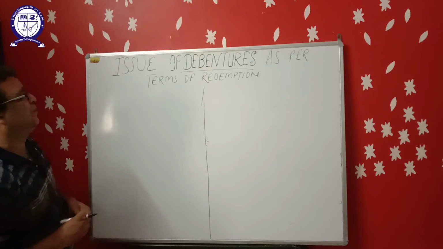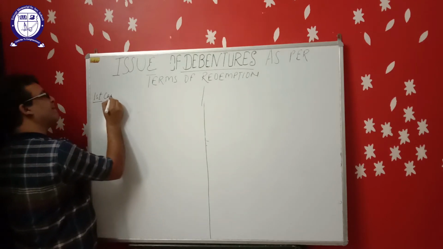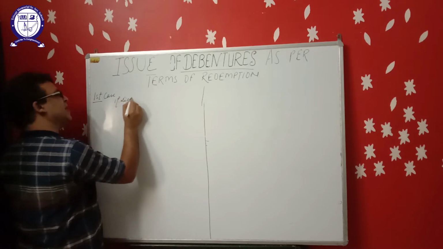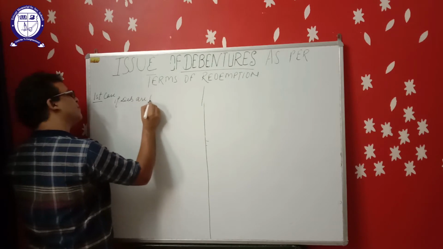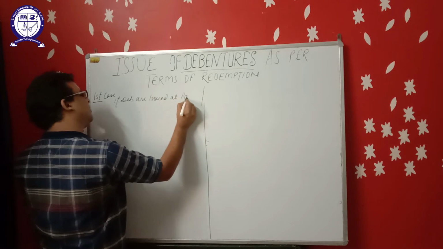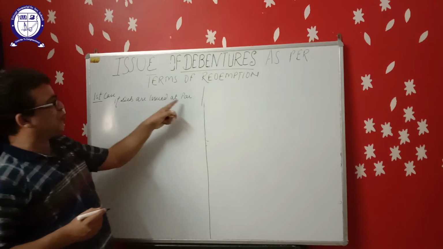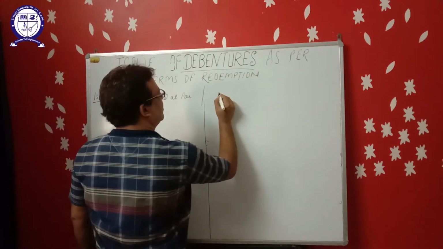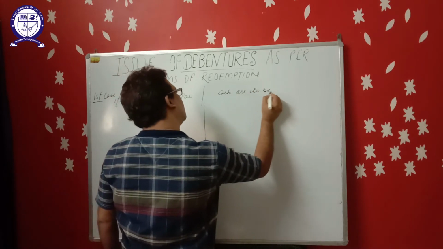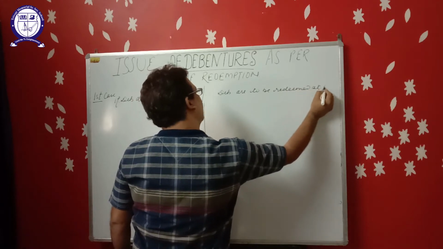There are 6 cases actually. First case, if debentures are issued at par and debentures are to be redeemed at par.